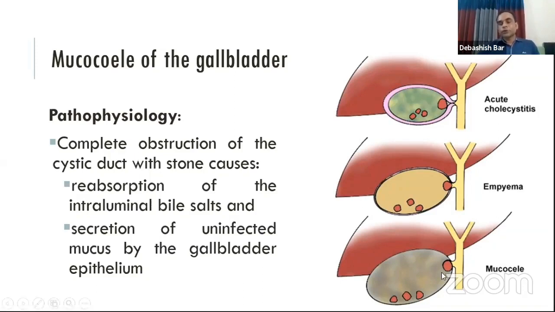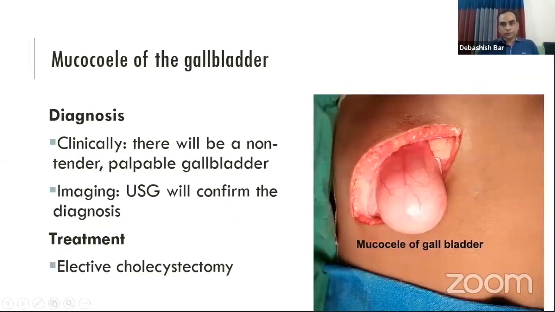It is not painful, but the gallbladder may be palpable per abdomen, and this condition is called mucocele of the gallbladder. Here in this picture, we can see the perioperative picture of mucocele of gallbladder. The pathology is diagnosed by ultrasonography, and we should treat this type of patient by elective cholecystectomy,